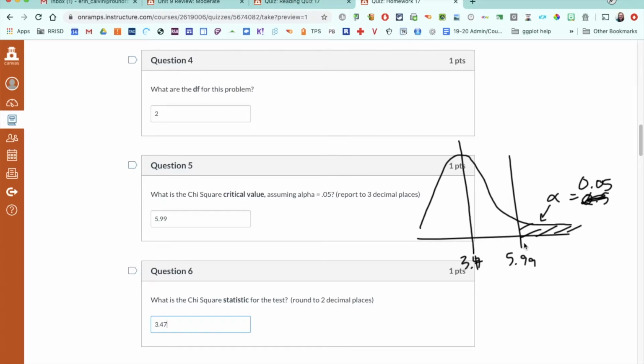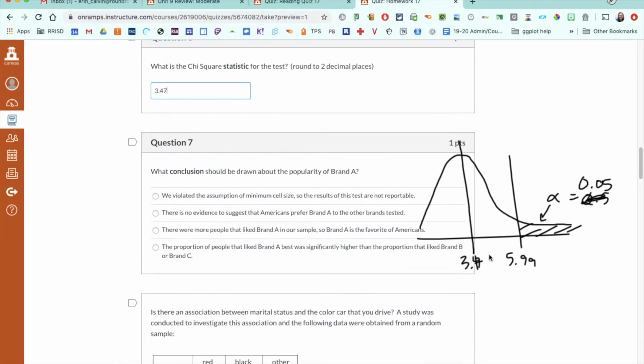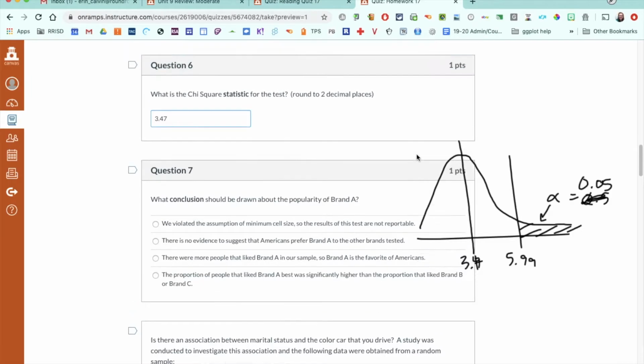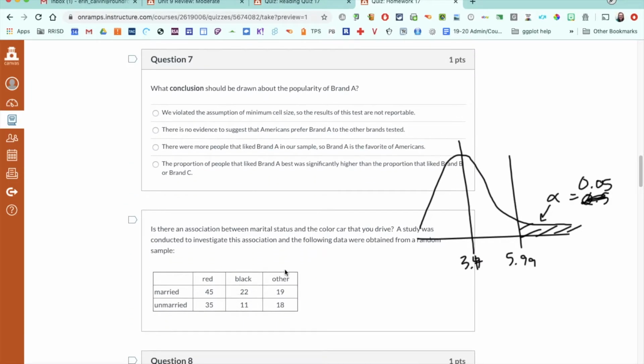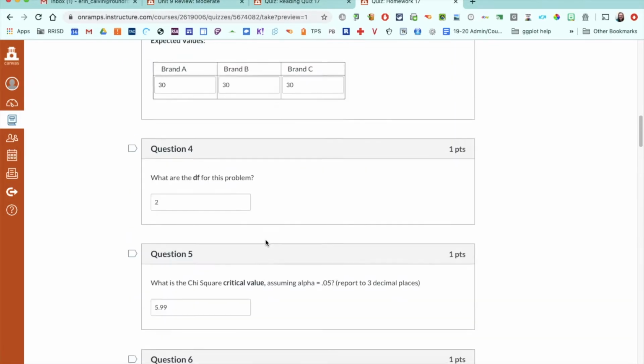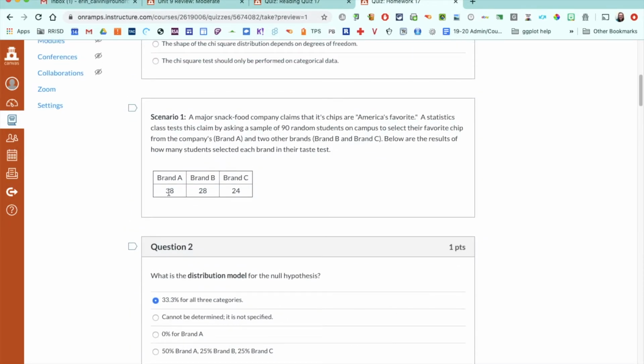So it is not in the critical region, so we would fail to reject, which basically means we don't have evidence that there's a major difference from what we expected. And again, what we expected up here was an equal split in each brand. So we do not have evidence to say that there's a difference from that. Basically, we don't have evidence to say that Americans overall prefer brand A to the other brands. We saw in the numbers that brand A was higher.